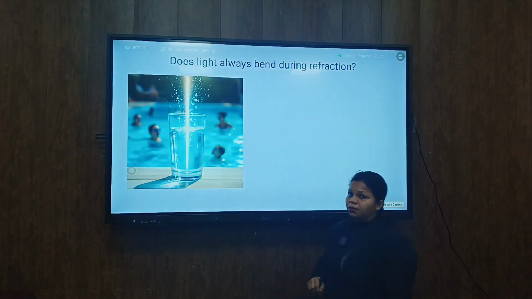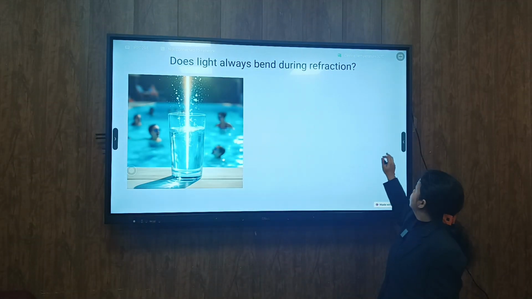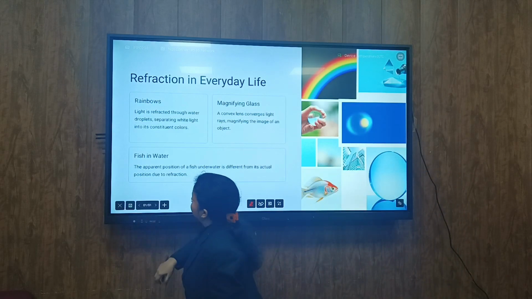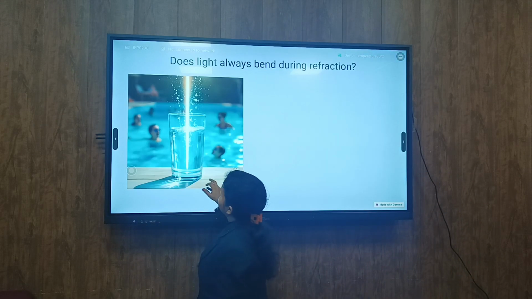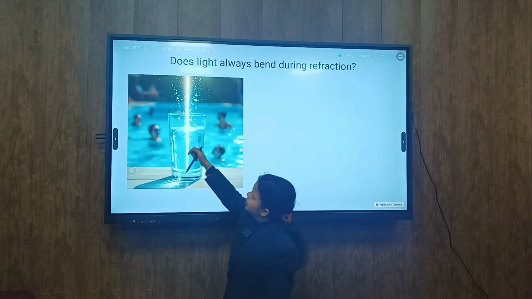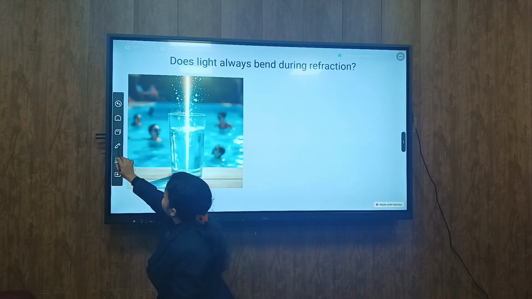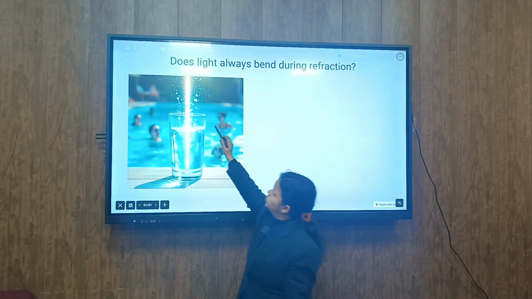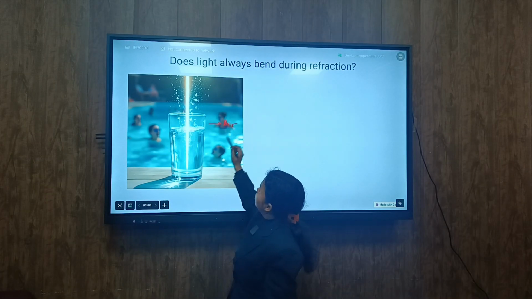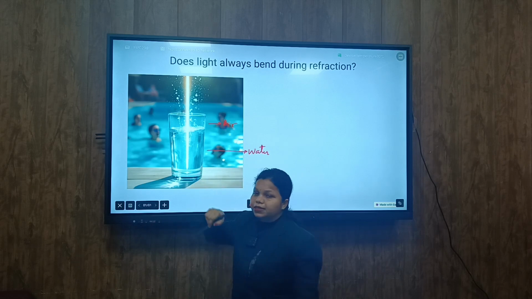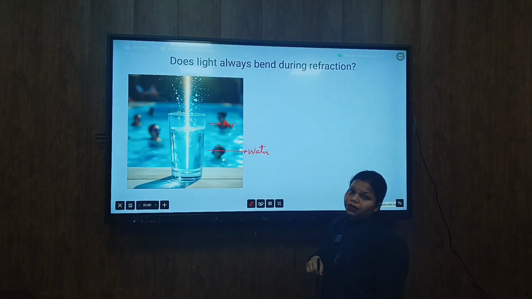Just take this example. When the light is passing through this glass, light is traveling from air to water. This is your air and this is your water, but still there is no bending, as I can see that the light is going straight.